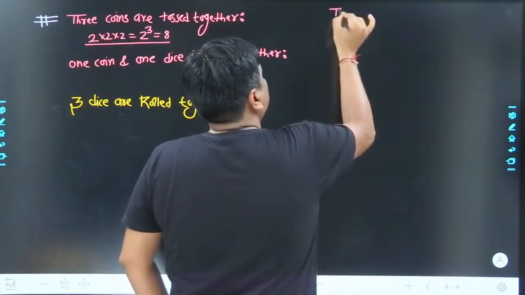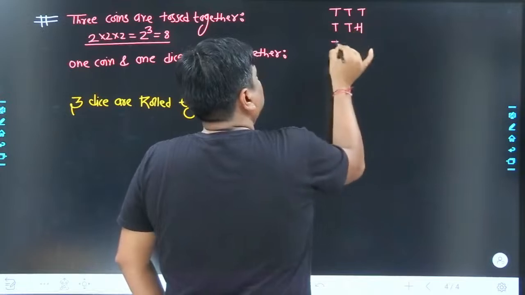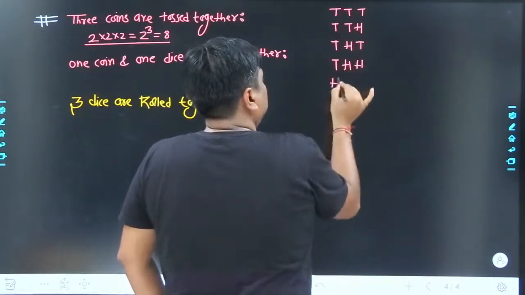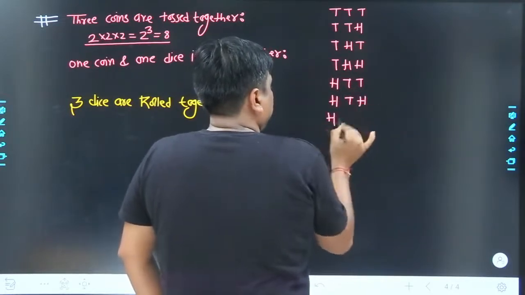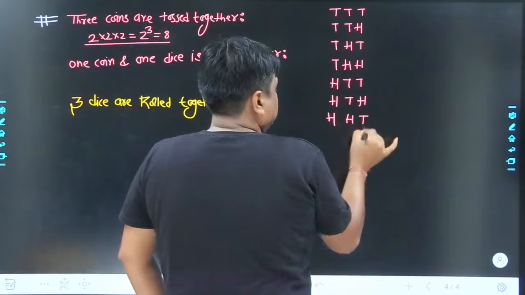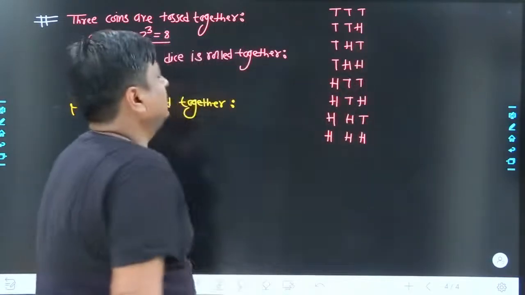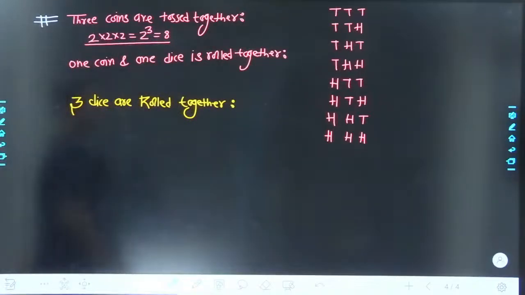So here 0 0 0, 0 0 1, 0 1 0, 0 1 1, 1 0 0, 1 0 1, 1 1 0 and 1 1 1. How many total events we had? You can see 4 plus 4, 8 number of events we had.